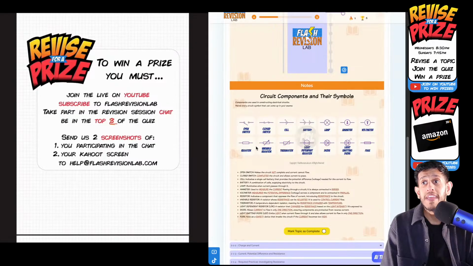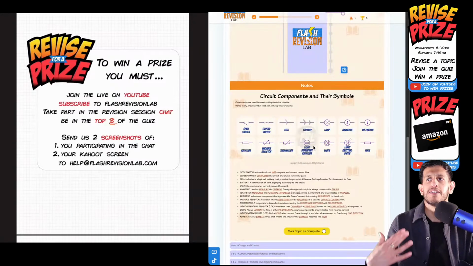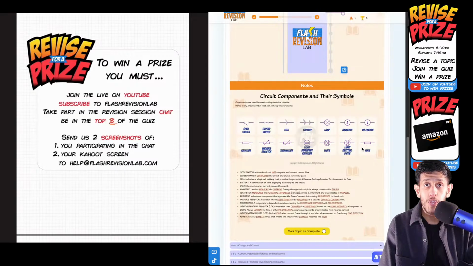Apologies for that. So yeah, anything with a rectangle is a type of resistor. A variable resistor is one you can change the resistance of. A thermistor, thermal, to do with heat, is a resistor that changes with heat. A light dependent resistor, the name says it itself, is dependent on light; it changes the resistance. And then the one strange one here that is kind of a resistor, but it can melt depending on whether there's too much current through it: a fuse, okay? It's a resistor basically with a line through it. That is a fuse, okay?